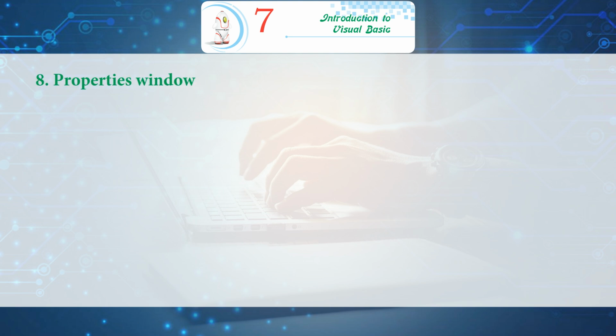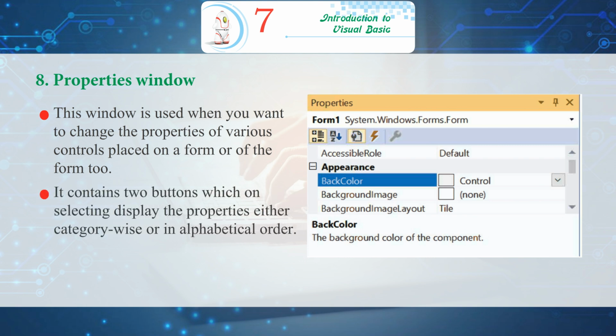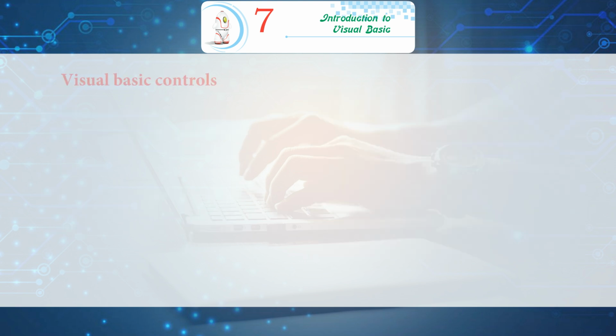8. Property window. This window is used when you want to change the properties of various controls placed on a form or of the form too. It contains two buttons which on selecting display the properties either category-wise or in an alphabetical order.